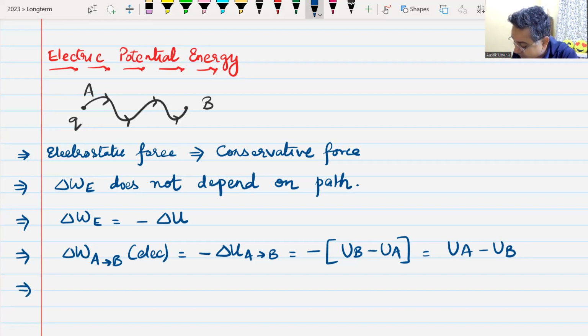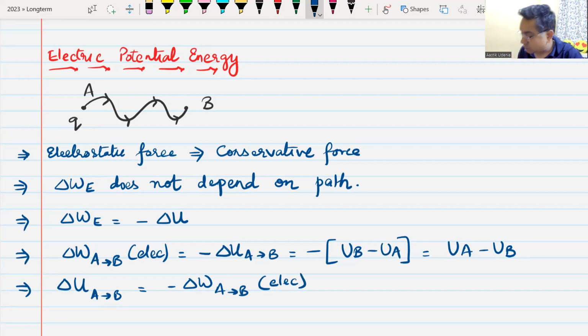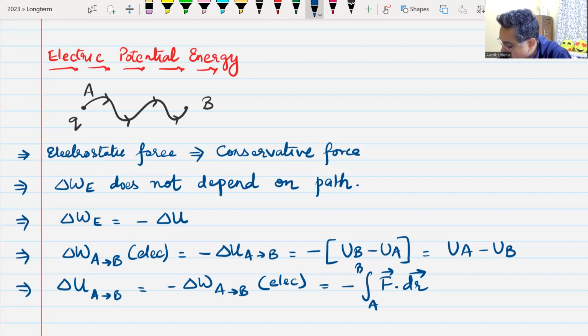The change in electrostatic potential energy in moving from point A to point B is nothing but the negative of work done in moving a charge from point A to point B by electrostatic force. So you can also write it like this: the negative integral from A to B of F dot dr. Do we understand this?